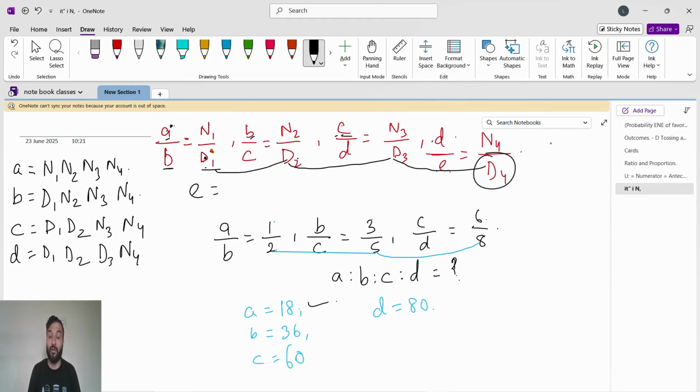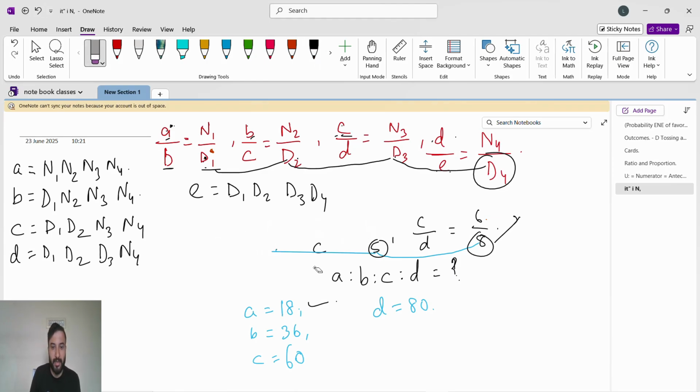Now denominator, so numerator we don't have. So for e it will become D1 into D2 into D3 into D4. Like this, how you find the d here. Okay, we will multiply b into c into d. Now we don't have numerator, so we'll stop there.